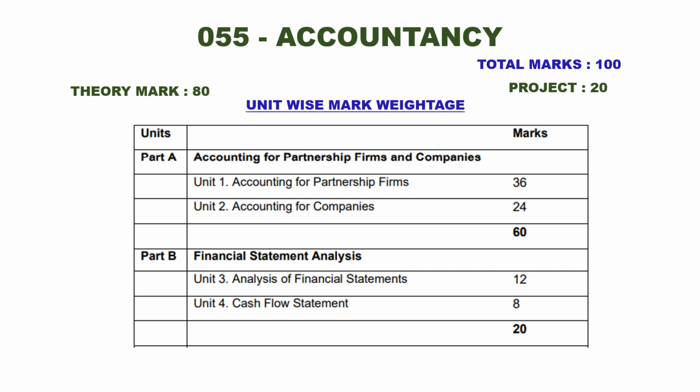And Part B, financial statement analysis. Unit 3, analysis of financial statements, 12 marks. And Unit 4, cash flow statement, 8 marks. So here the weightage is more for analysis of financial statements. The cash flow statement weightage is 8 marks, altogether 20, total 80 marks.